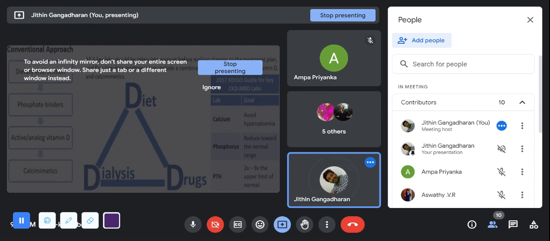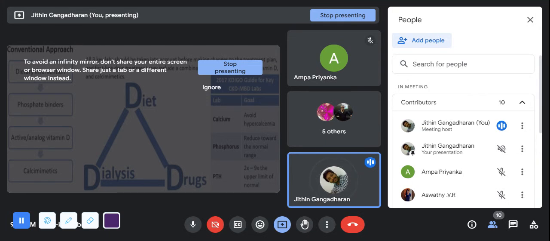See, check this one. Calcium. You have to prevent hypercalcemia, or in case of dialysis patient, in case of dialysis, this is the focus of that. See, in case of CKD, the patient may go for hypercalcemia. But when we are doing the dialysis, the patient may go for hypocalcemia. Why? The machine will take the calcium out.